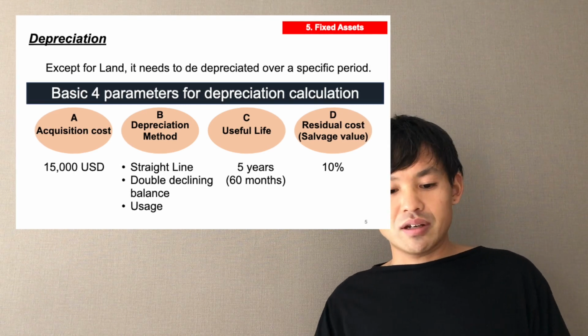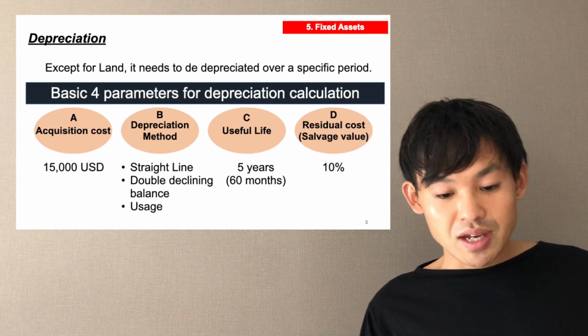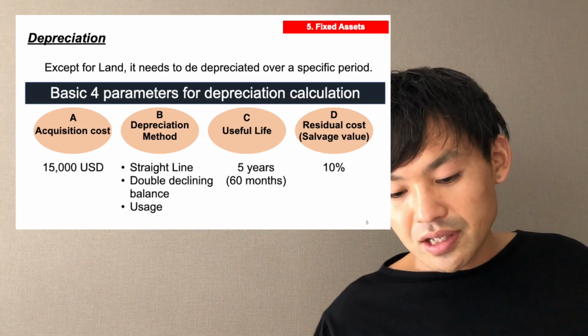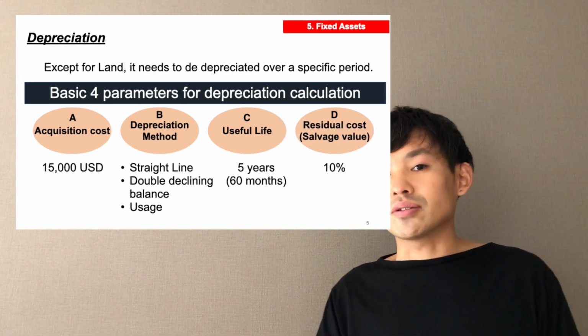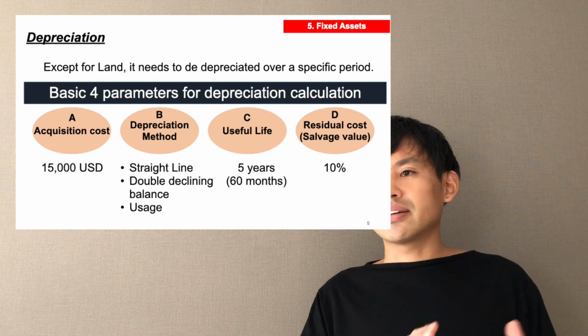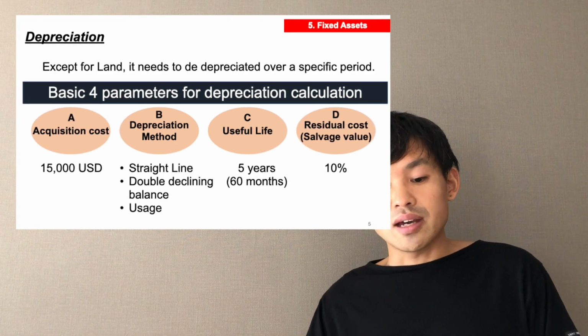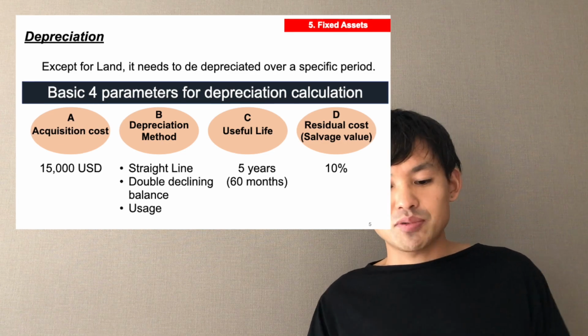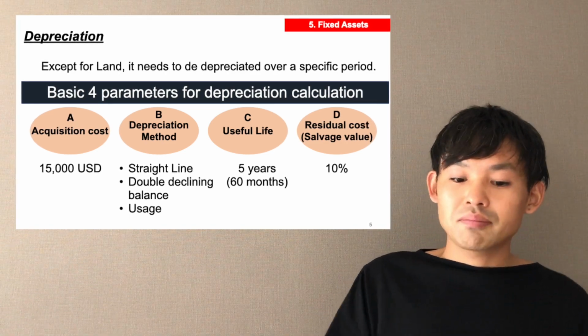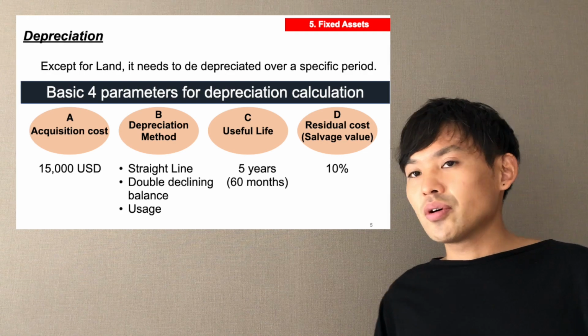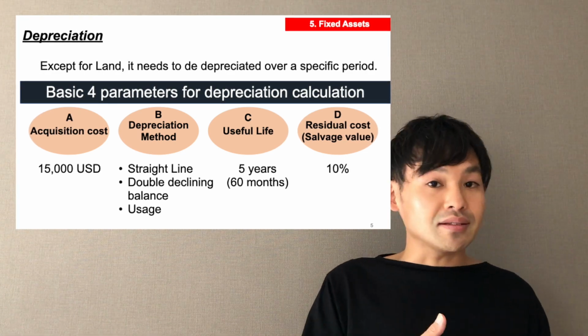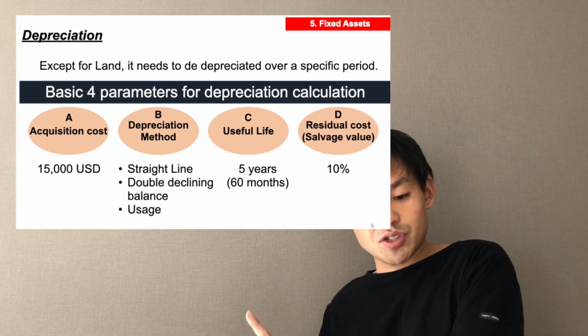So here, $15,000. Okay, acquisition cost. Next one is the depreciation method. Depreciation method means how to depreciate the amount of the fixed asset. There are many types of depreciation methods, but the simplest, the easiest one is straight line. In the next slide, I will explain the straight line.